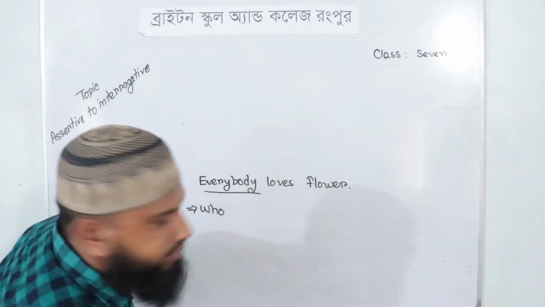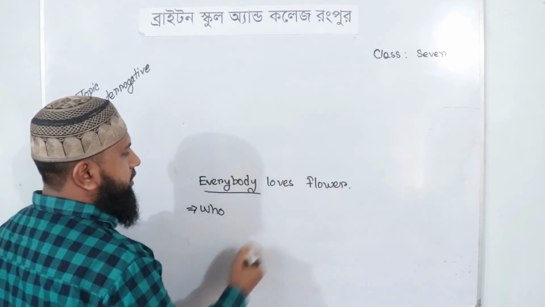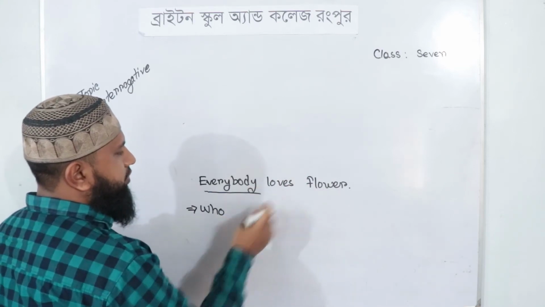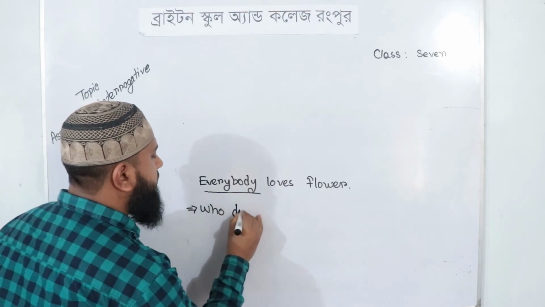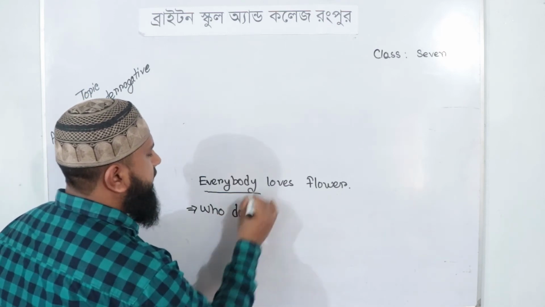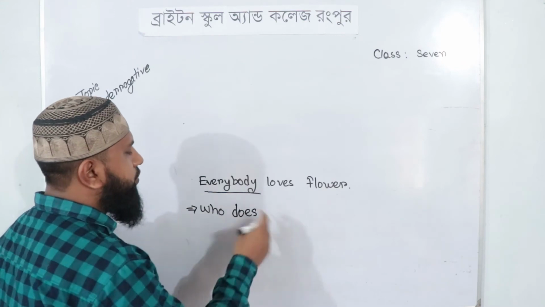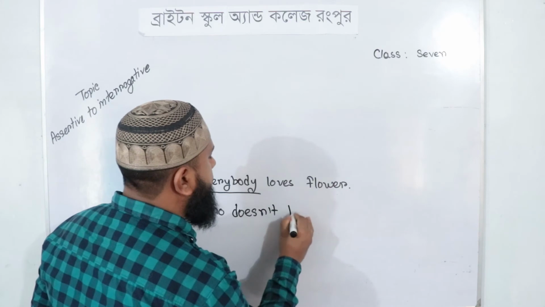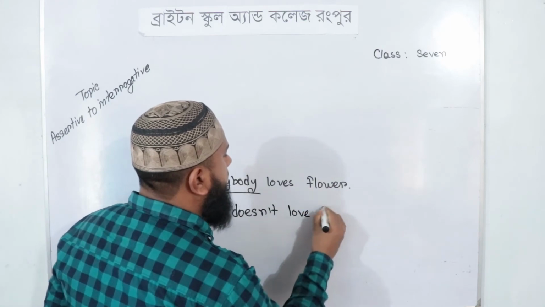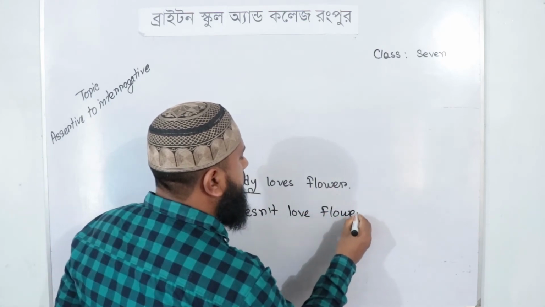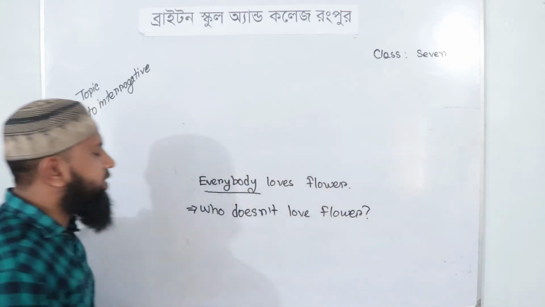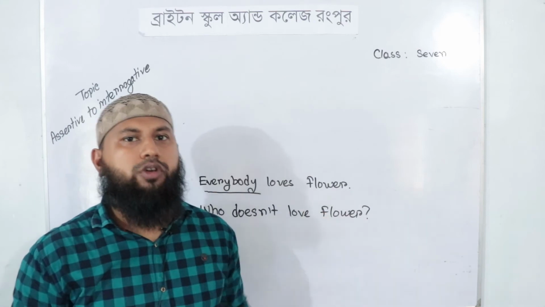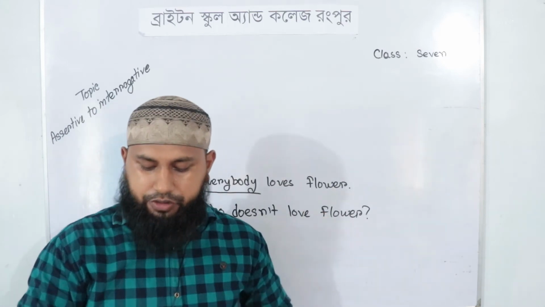There the subject is in present indefinite tense and it is the third person singular number. So we have to take does. Who does, as the sentence is affirmative, so we have to make it negative. Who doesn't love flower? Okay, have you got it? I hope you have got it.